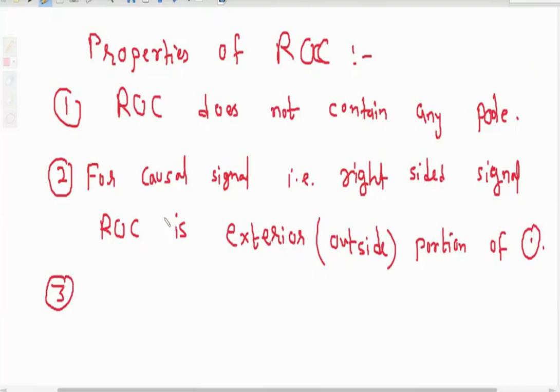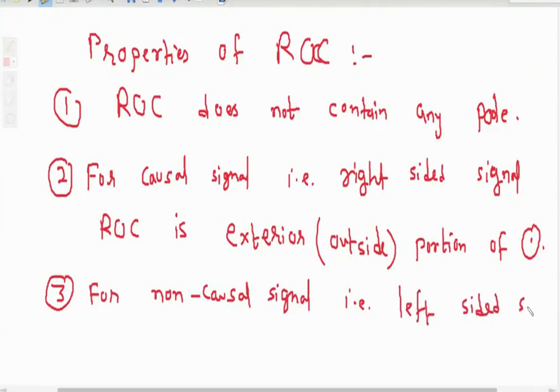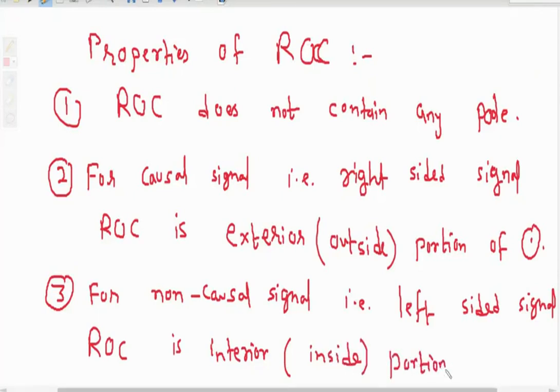Now what will be the third property? For a non-causal signal, that is a left-sided signal or left-handed signal, ROC is, here exterior, so here it will be interior, that means the inside portion of a circle or region of a circle.